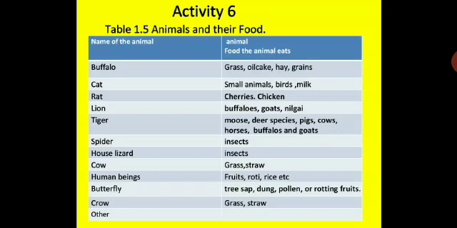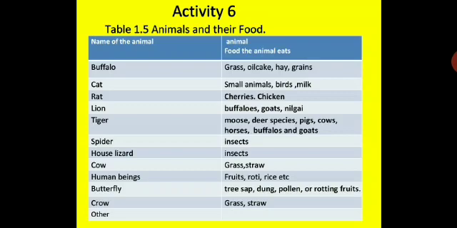Now here in this table, you have to draw this table and write down the name of the animal and the food the animal eats. Okay. So buffalo eats grass, oil cake, hay, grains. Cat, small animals, birds, milk. Rat, cherries, chicken. Lion, buffaloes, goat, nilgai. Tiger, moose, deer species, pigs, cows, horses, buffaloes, and goats. Spider, insects. House lizard, insects. Cow, grass, straw. Human beings, fruits, roti, rice, etc.